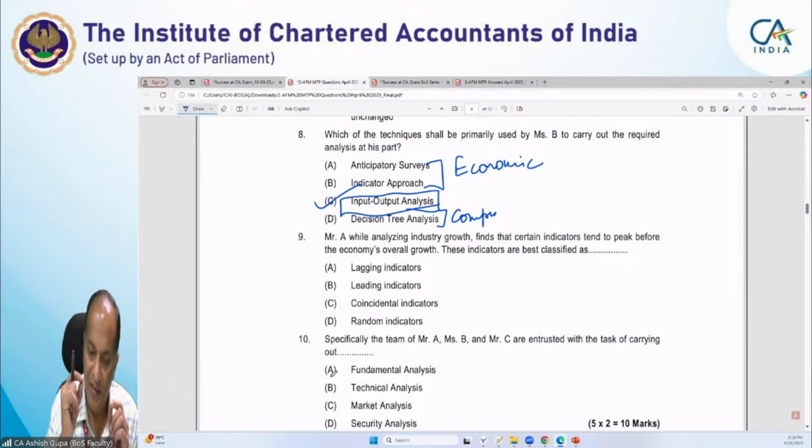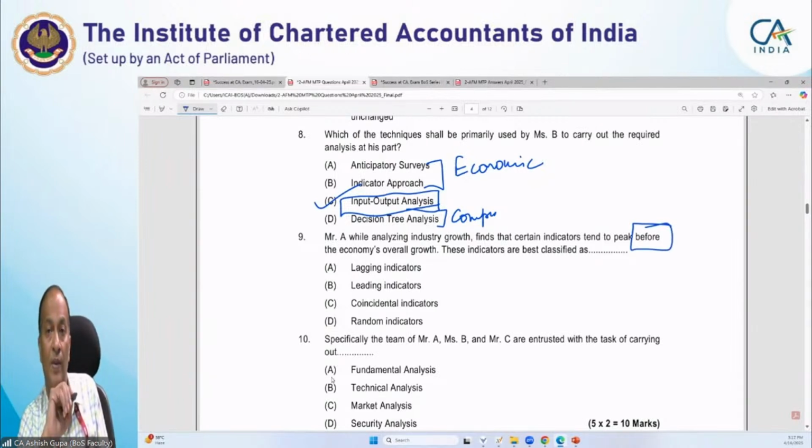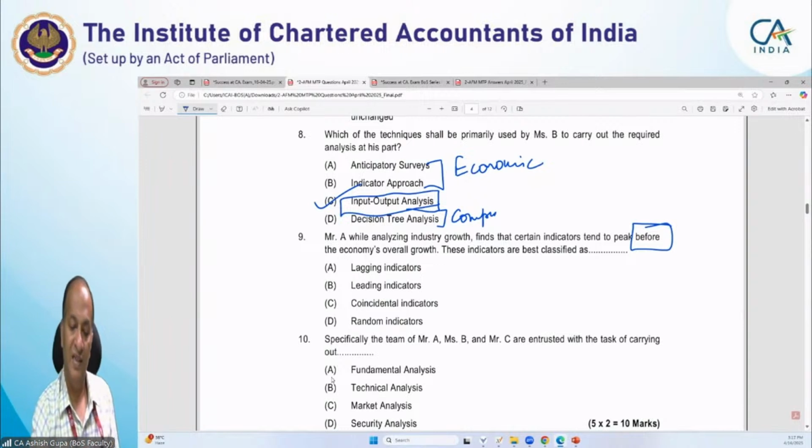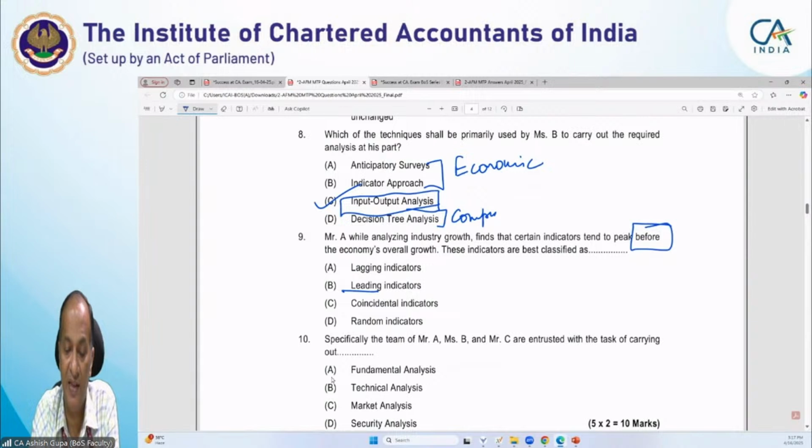The answer lies in the question itself. The word is "before", and before means well in advance. So well in advance means these are the leading indicators. Very simple. The question is giving the hint. So the correct option will be B.